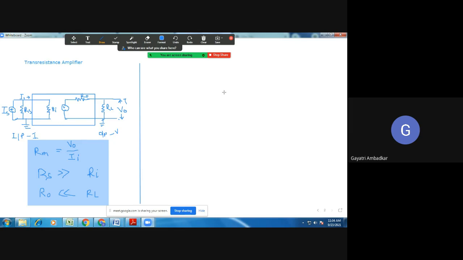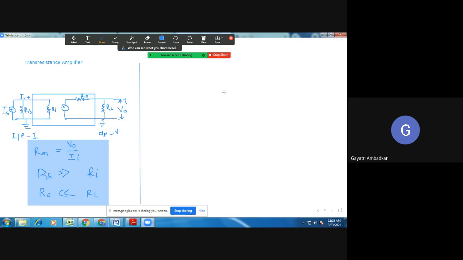In this mixer, the signals get combined. So either it will be additive or subtractive depending on the phase of the feedback signal. If the input and feedback signals are in phase, we call it positive feedback. If they are out of phase, we call it negative feedback. We have also seen there are many advantages of negative feedback.